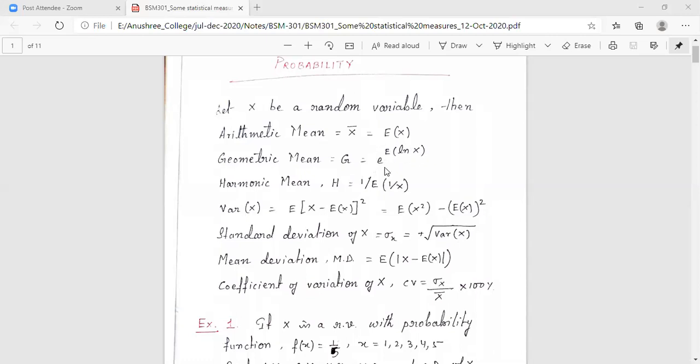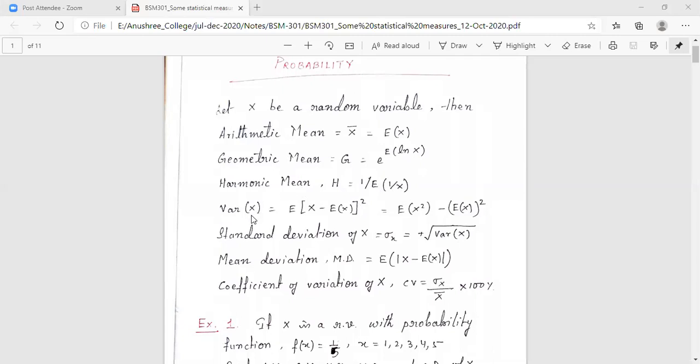That means if we are going to evaluate this, first we will find ln X, then the expectation of ln X, and then we will take the power of e as expectation of ln X. Next, harmonic mean. It contains the reciprocal of the variable. It is denoted as H, and it will be evaluated as 1 divided by expectation of 1 by X. This we can evaluate very easily. So in this way, arithmetic mean, geometric mean, and harmonic mean will be there.